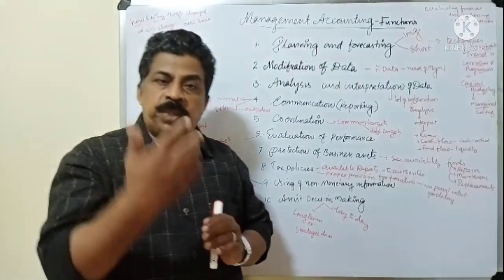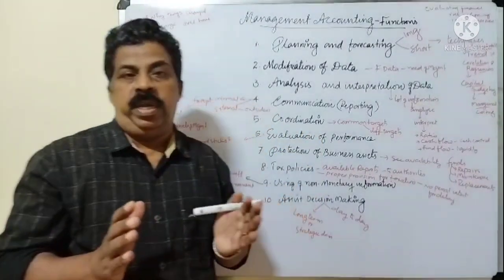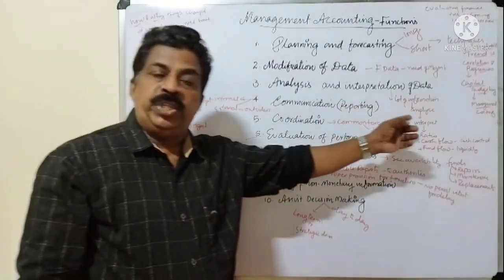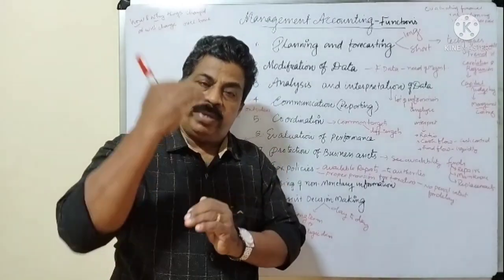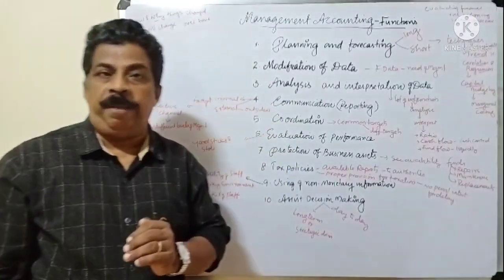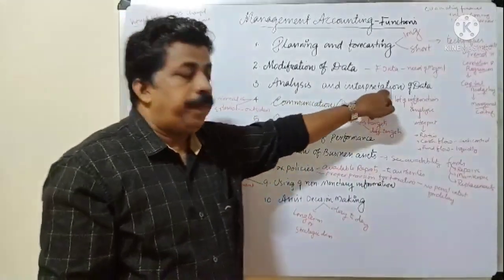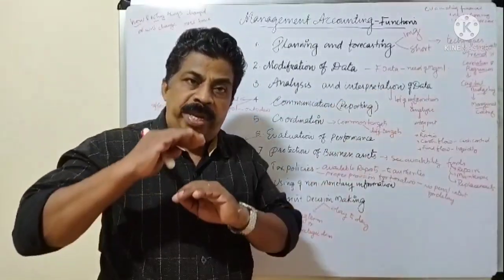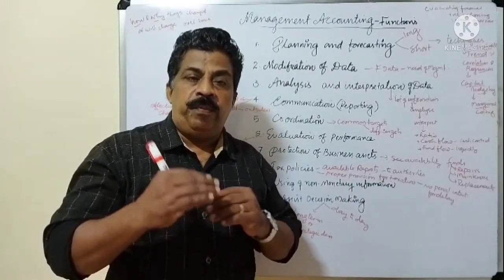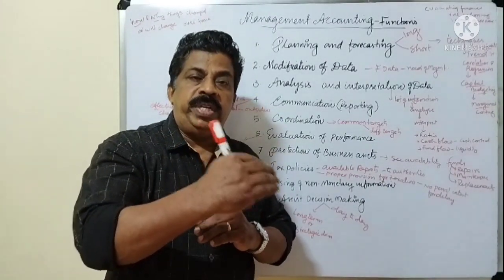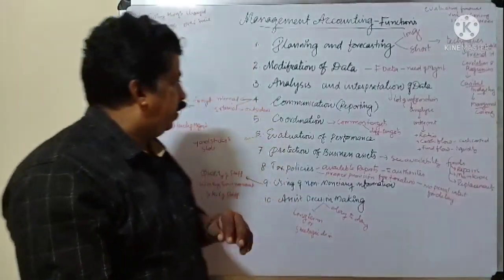Interpret means explain what the current position of the business is. Different ratio techniques are used, and we can find out the liquidity position of the business, etc., or fund flow, cash flow. These techniques are used for interpreting the data. From interpreting the data, top management can understand whether it has to take a genuine decision or not, and it will help them make policies.